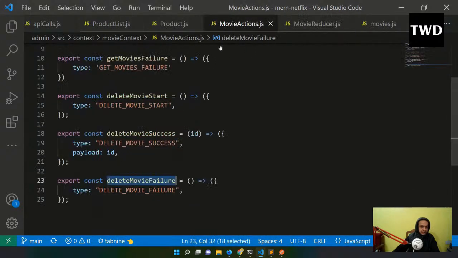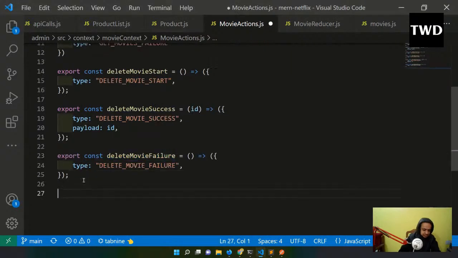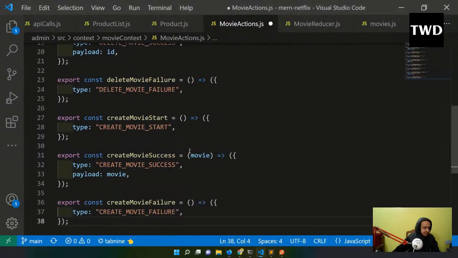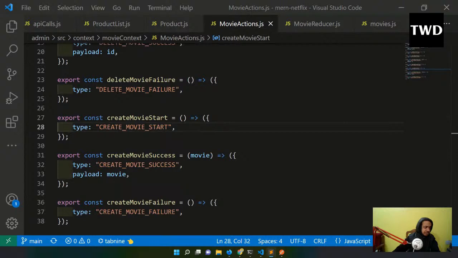So movie action, I'll go, and here again in the movie action, I'll have this create movie thing, create movie, save it, and then I will have this similar thing only in movie reducer.